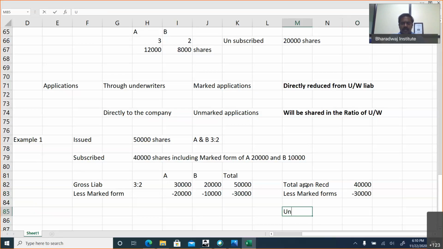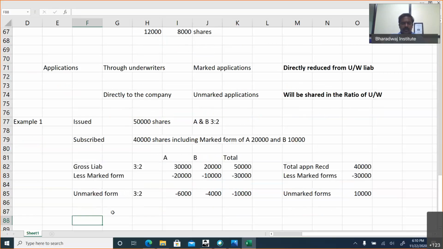So unmarked forms are 10,000 shares. Now what will you do with unmarked forms? They will be shared in the 3:2 ratio. So this will be 6,000 for A and 4,000 for B. So if you work out, this will be the net liability.